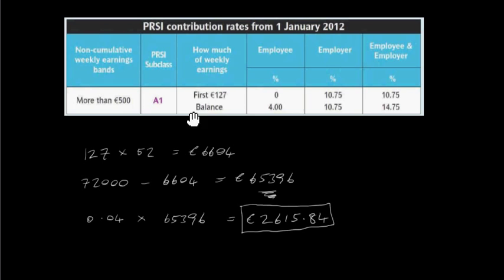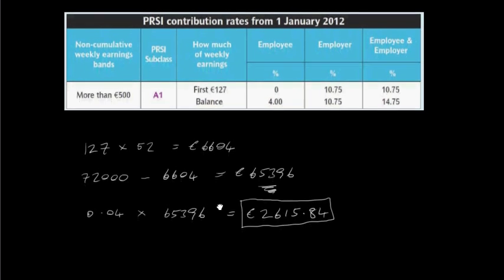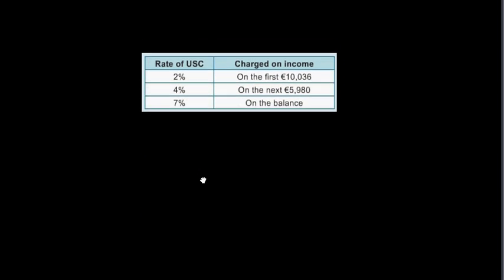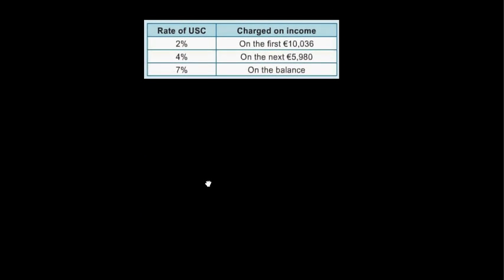We've got one last thing to work out, and that's the universal social charge. So let's look at the universal social charge here. Now the universal social charge is worked out using this table here. The way this operates is that you've got 3 different rates, depending on how much the person is earning. Anything up to 10,036 euros, the person has to pay 2%. On the next 5,980 euros, they pay 4%. And then on the balance, they pay 7%. So just to work that out, let's do the first bit first. We've got to get 2% of this amount here.